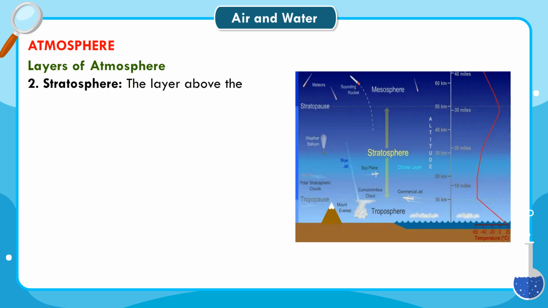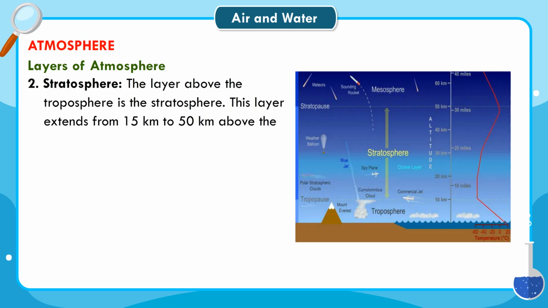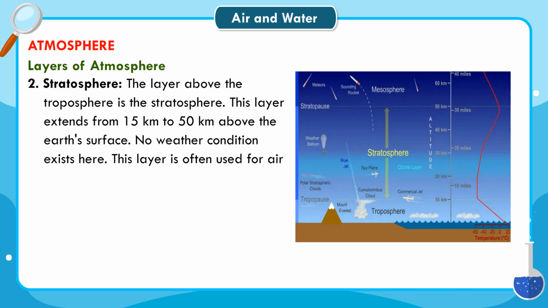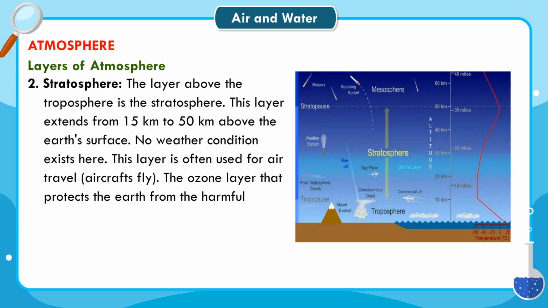2. Stratosphere. The layer above the troposphere is the stratosphere. This layer extends from 15 kilometers to 50 kilometers above the Earth's surface. No weather condition exists here. This layer is often used for air travel. Aircrafts fly here. The ozone layer that protects the Earth from the harmful ultraviolet rays of the sun lies in this layer.